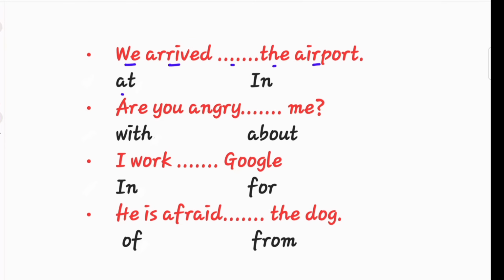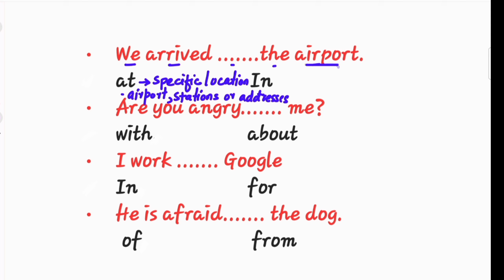We arrived blank the airport. At or in? We use at with specific locations like airports, stations, or addresses. When we think of the place as a point of arrival or departure, we use at there.